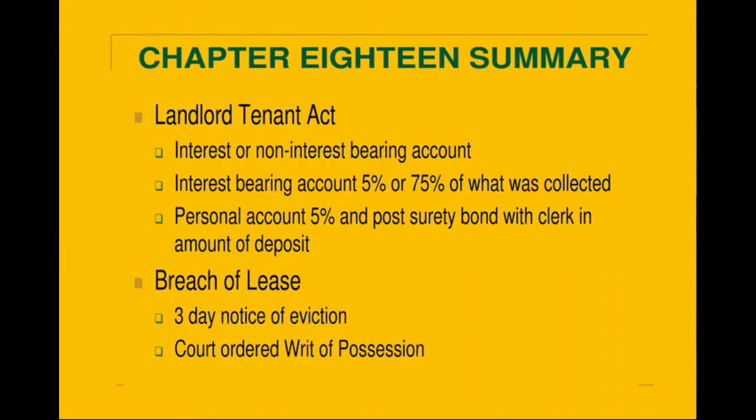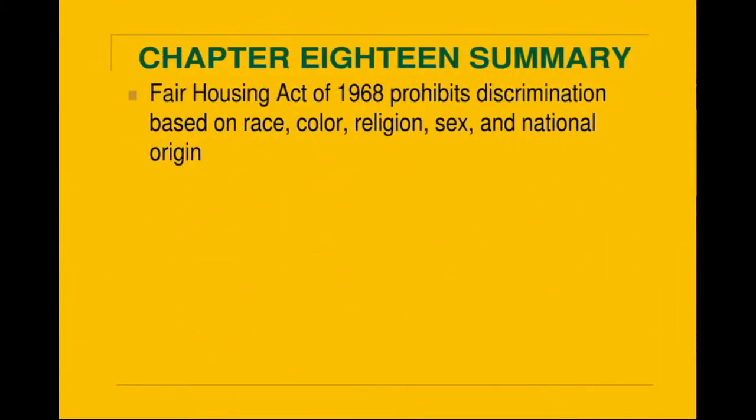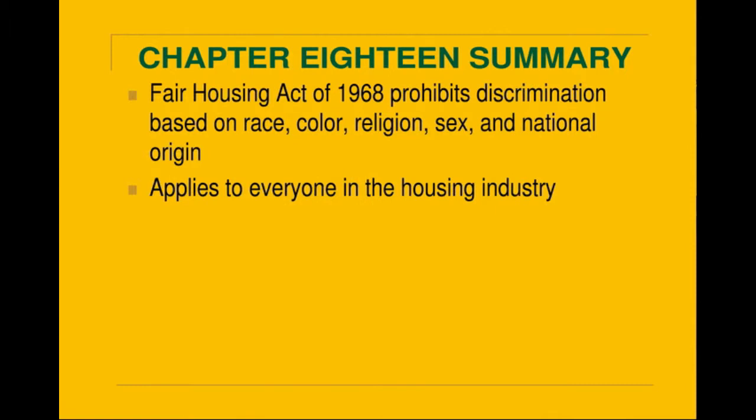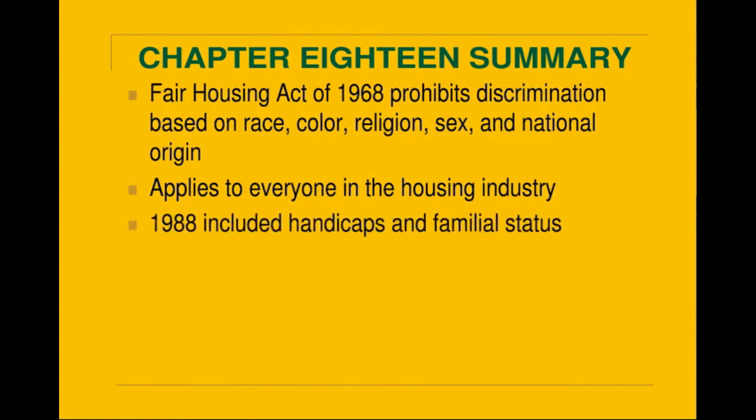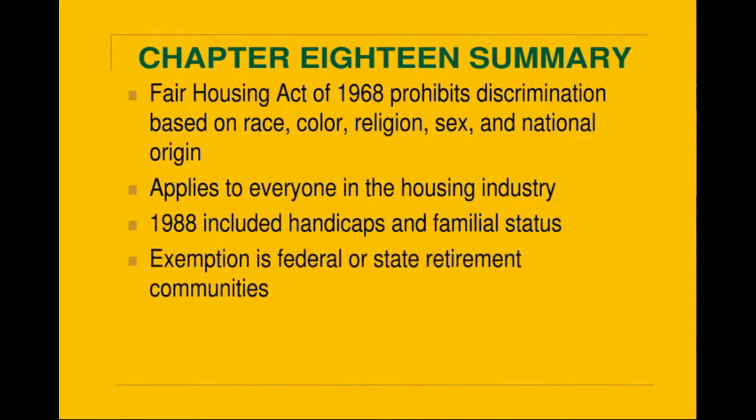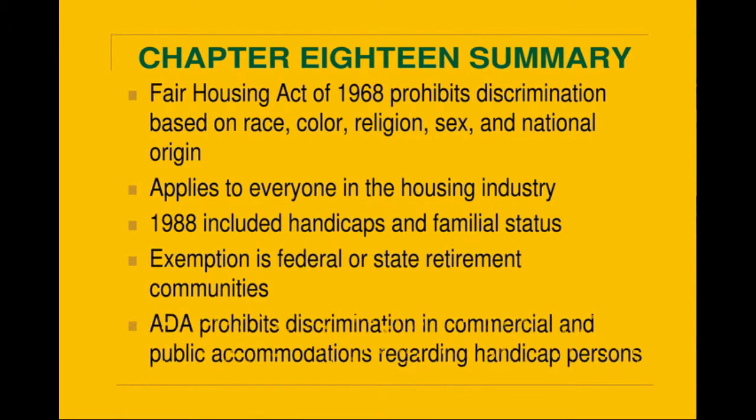A breach of a lease requires a 3-day notice of eviction and seeking a court-ordered writ of possession. The Fair Housing Act of 1968 prohibits discrimination based on race, color, religion, sex, and national origin. It applies to everyone in the housing industry. 1988 included handicapped and familial status. Exemptions is federal and state retirement communities.